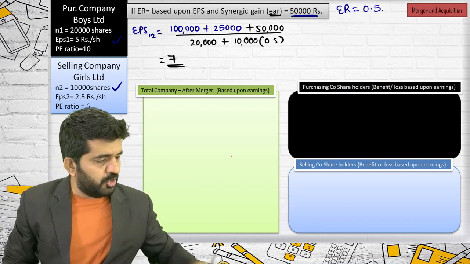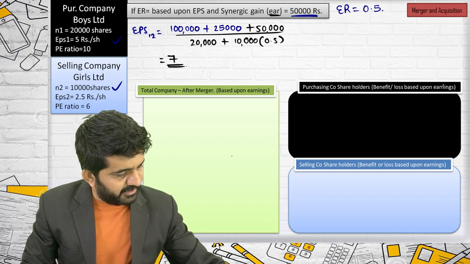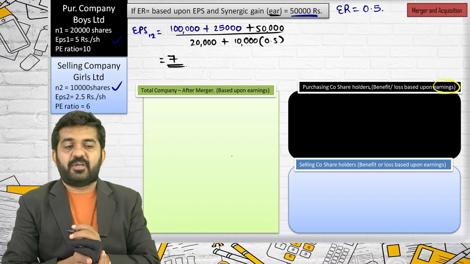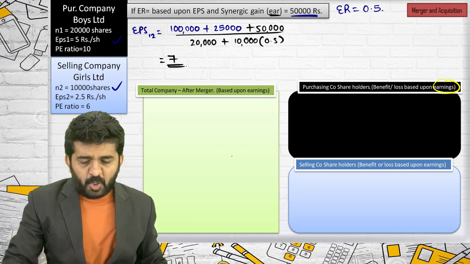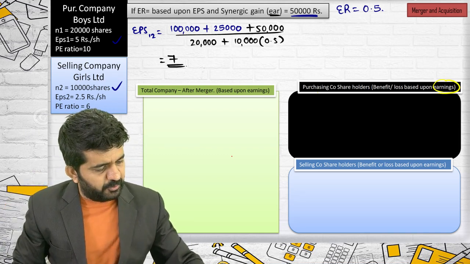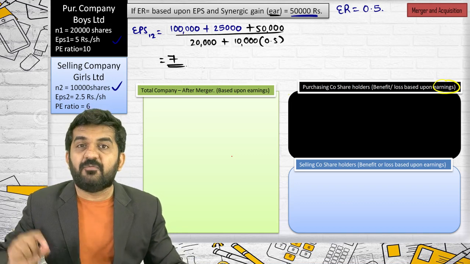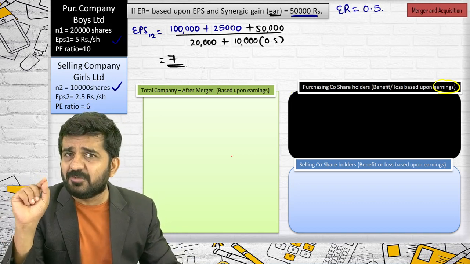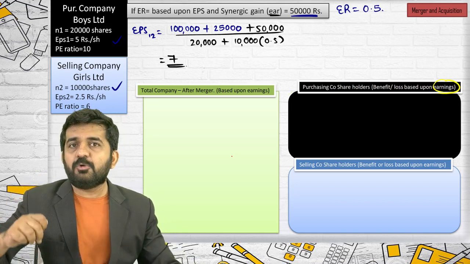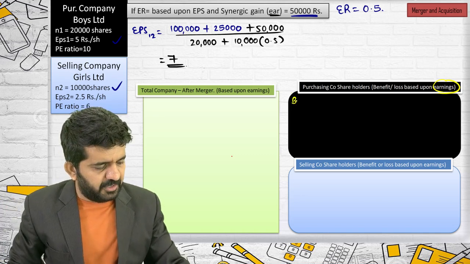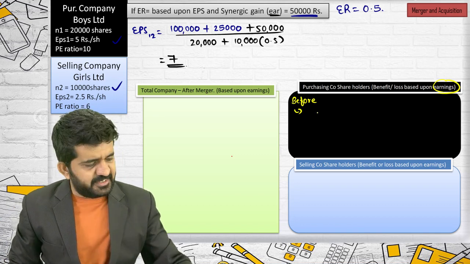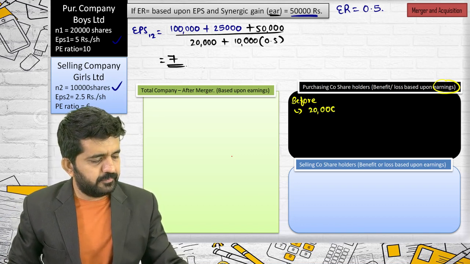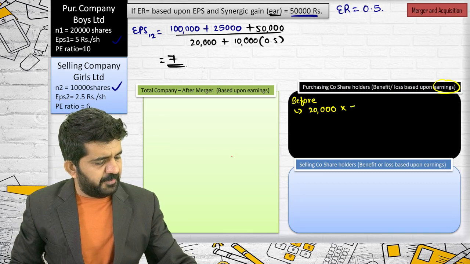So in this question also, the concept still remains that of earnings. Is it alright? What is the benefit to shareholders of the purchasing company? We are talking not about the purchasing company, try to concentrate. We are talking about shareholders of the purchasing company. Before, how many shares were they holding? 20,000. At what EPS? 5.